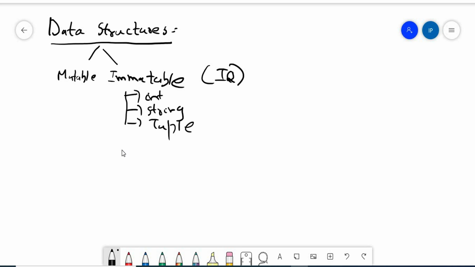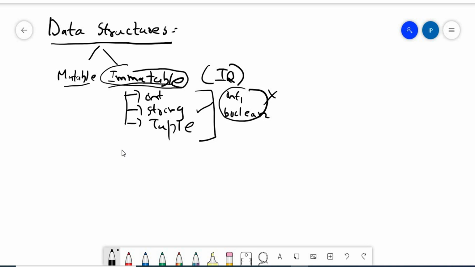Here we are not bothered about the data type behind it. Like other programming languages, Python also has data types like int, string, float, tuple, boolean, and all those things. But as we know from the previous session, we are not worried about data types in Python. We are worried about the data structure. So we have two types of data structures in Python, mutable and immutable. What is an immutable data structure? What is a mutable data structure? When I say immutable data structure, it means that once the memory is defined, that is, once we have assigned the variable, we can't change it.